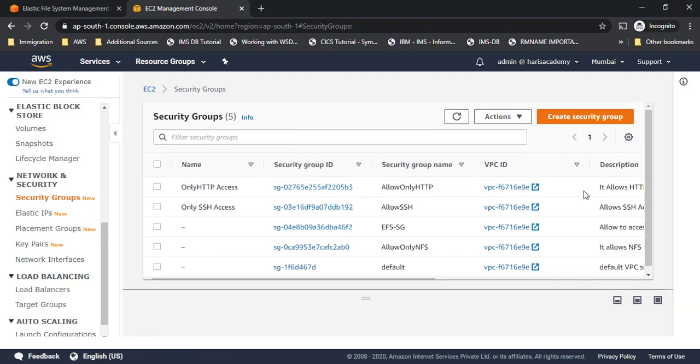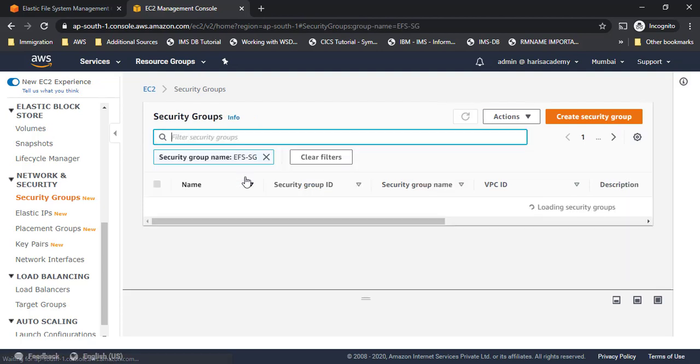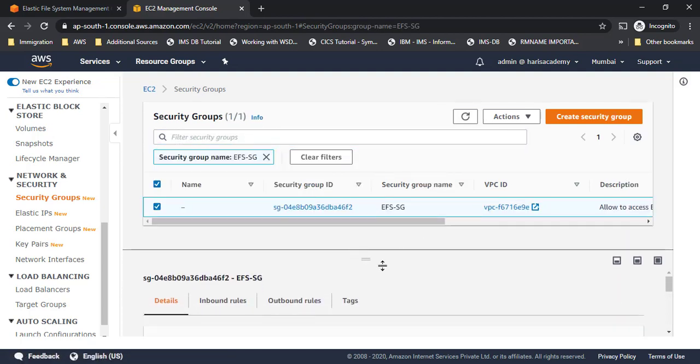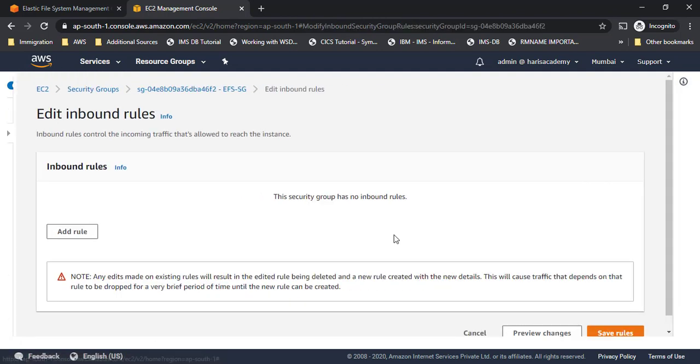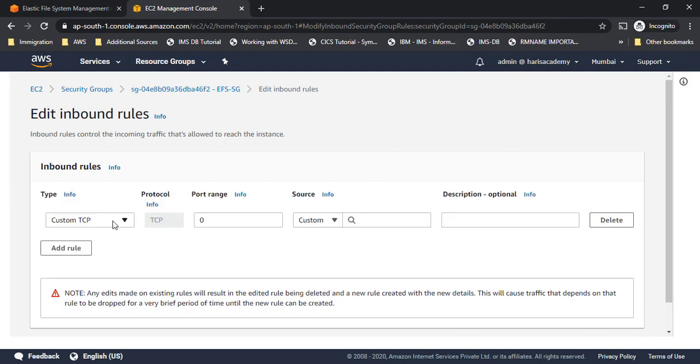Okay, let me just see quickly that EFS security group. Yes, I have this one. So I haven't mentioned anything in the inbound rules, correct? When I click on inbound rules, I don't see anything. I will click on edit rules. Now in the edit rules, I don't have anything here, but I will add a rule now, right?